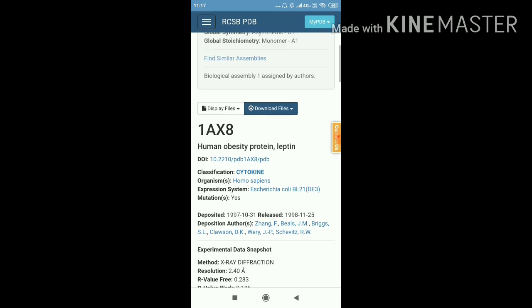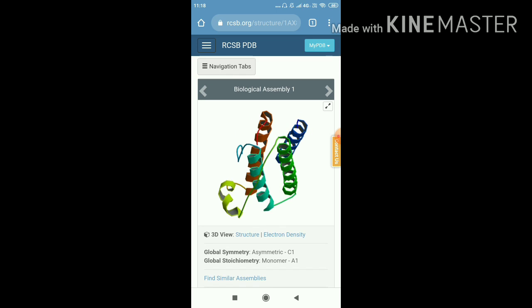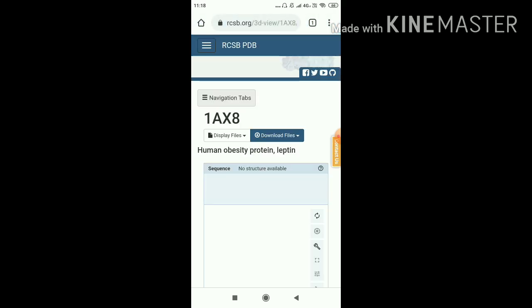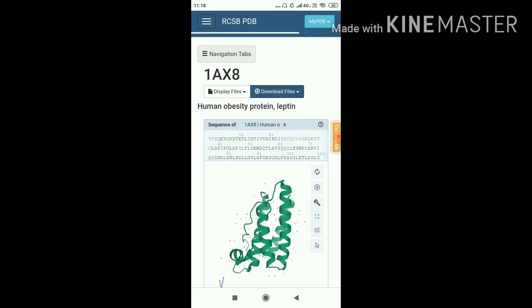First of all, I will show you the 3D view of this protein. Here is the 3D view, so we click on structure and the 3D view will load. Now it is loading, and here it is.